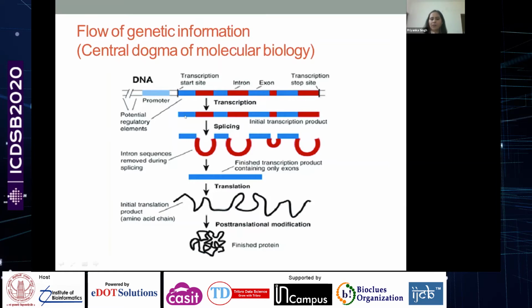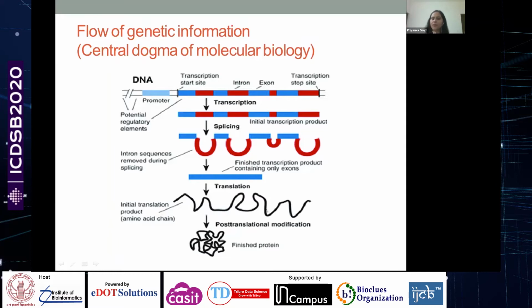So this transcript, or the messenger RNA, undergoes a splicing event. That's also a highly regulated event, and it is also important for gene regulation. The introns are spliced off and the exons are joined together, and this is the final finished product that you will get, a continuous information of protein coding sequences. This is the mature messenger RNA, and that is read by the translational machinery, and a protein is formed.